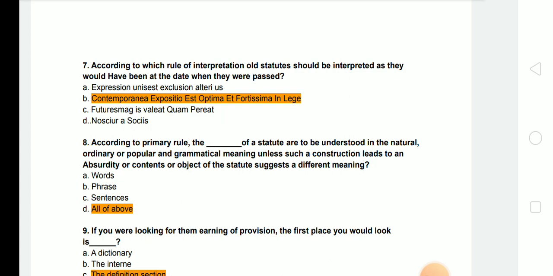Next question. According to the primary rule, dash of a statute are to be understood in the natural, ordinary and grammatical meaning unless such a construction leads to absurdity or the context or object of the statute suggests a different meaning. Answer will be words, phrases and sentences.